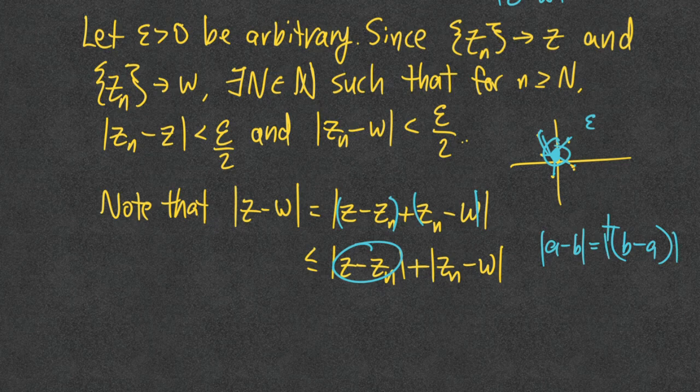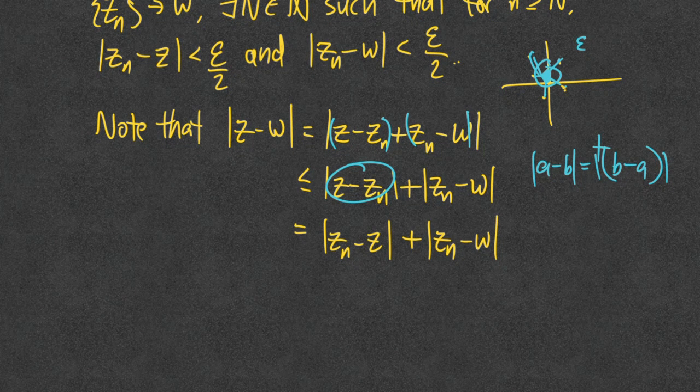And so this is essentially going to be equal to the modulus of Zn minus Z plus Zn minus W. And you'll notice that for capital N being that threshold we talked about earlier, as long as little n exceeds that threshold, both of these terms are going to be less than or equal to epsilon over 2.